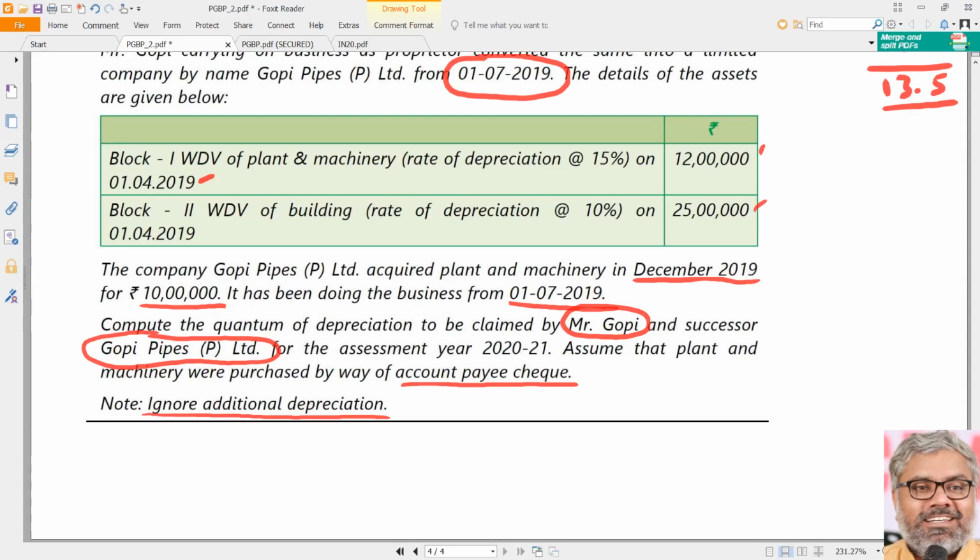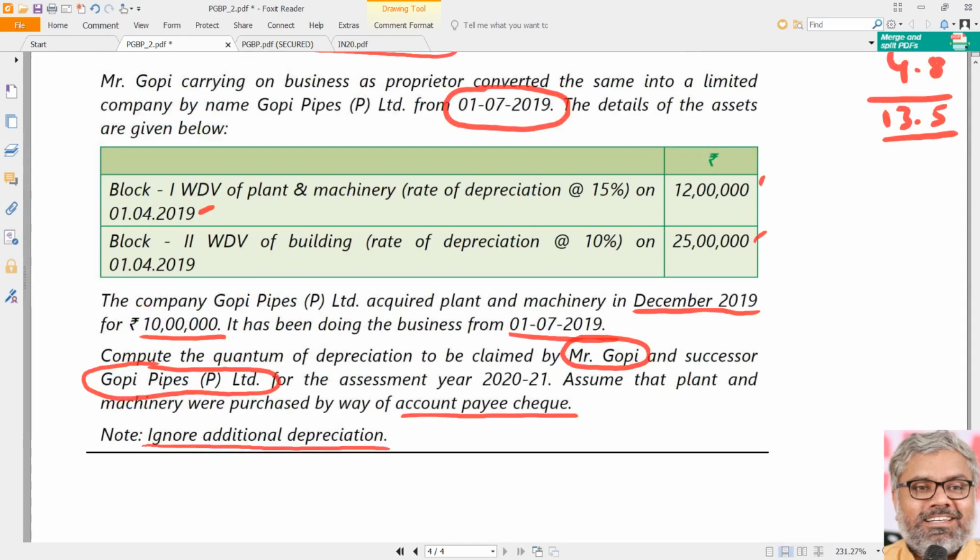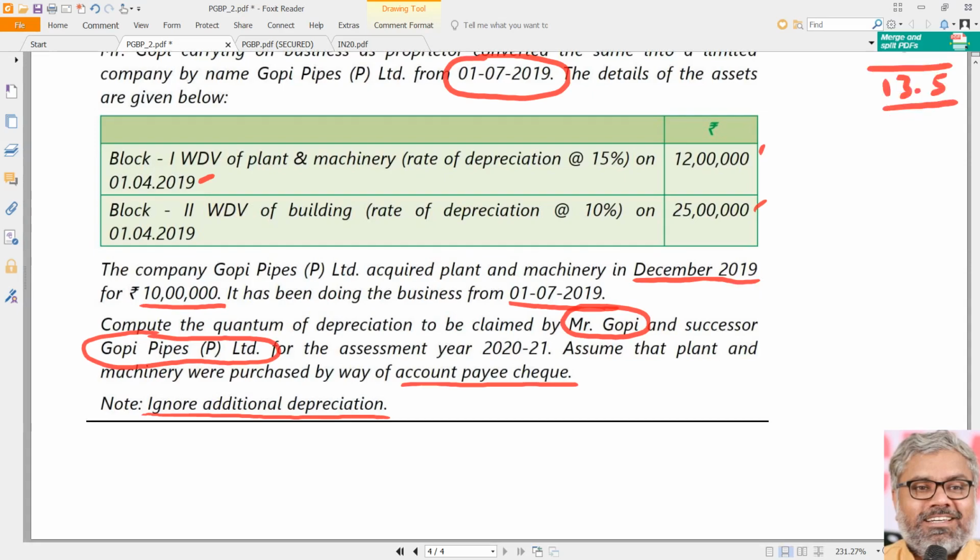Reconstruction, reorganization, amalgamation, demerger, whatever the name is. The asset has been used by two assessees in the same previous year. How to calculate depreciation? By apportioning the amount of depreciation on the basis of number of days of usage. But once again, a point has to be noted here: this 10 lakh rupees, which was purchased by the company, will Gopi also be able to claim depreciation on that?